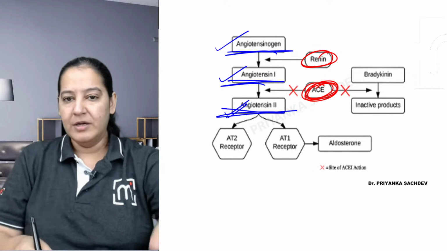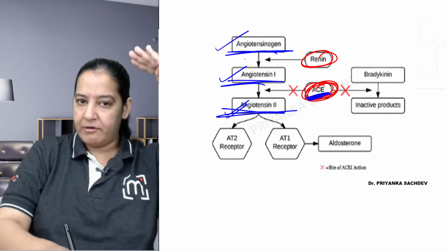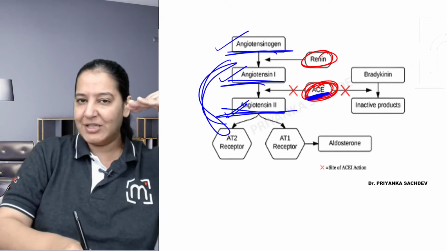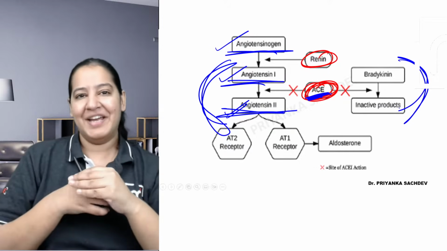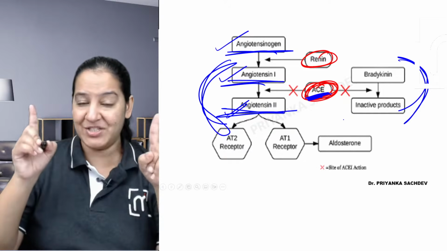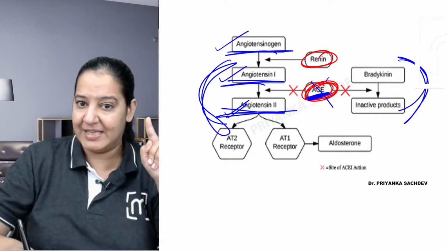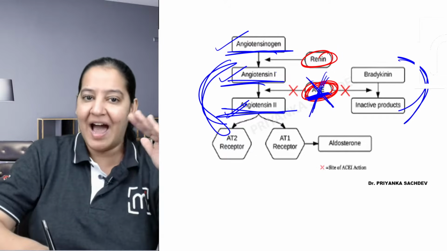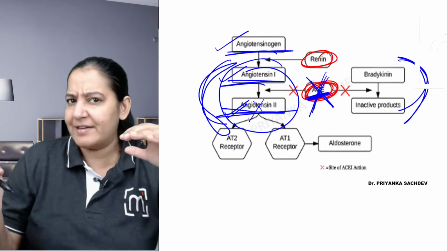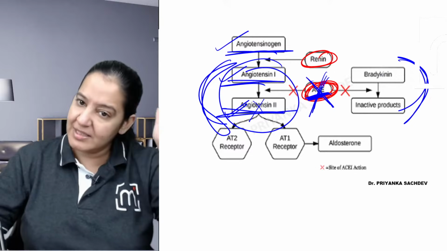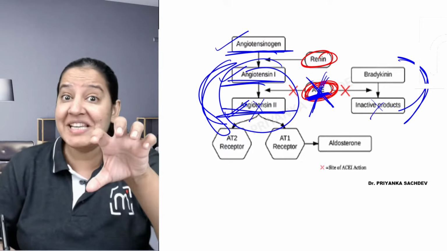ACE has a double role. On one side, it is used for converting angiotensin 1 to 2. On the other side, it is used for converting bradykinin into inactive products. Now you can imagine I'm going to teach you the drugs which inhibit ACE. For those drugs, I require only this function. I do not want angiotensin 2 to form in that particular class, right? But this function will also be inhibited because I am giving ACE inhibitors.